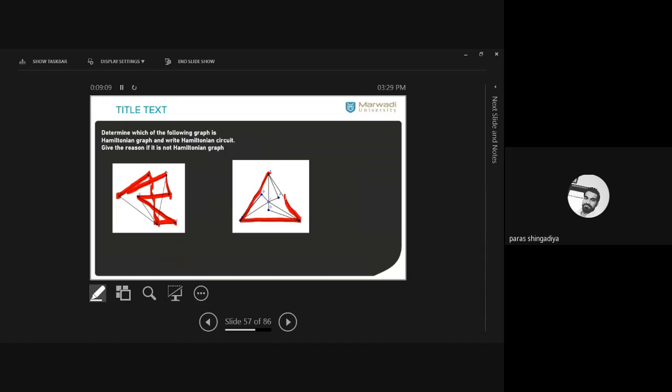No. Yeah, one vertex will be missing. Okay, it will be remaining. If you follow any of the routes in any direction, one vertex will be remaining in your cycle. Okay, so I think the second one is not a Hamiltonian graph.